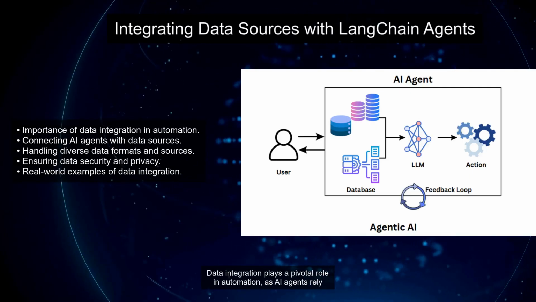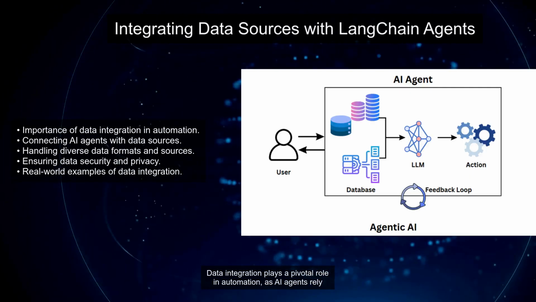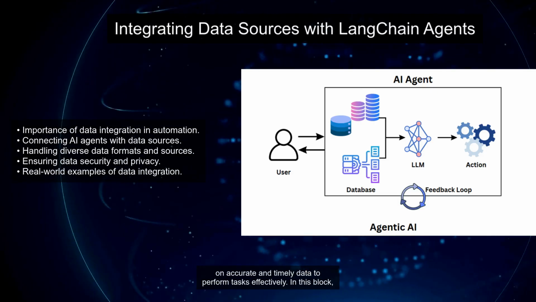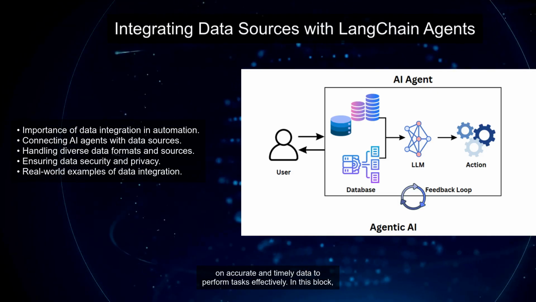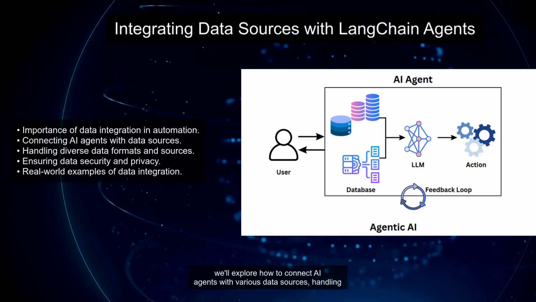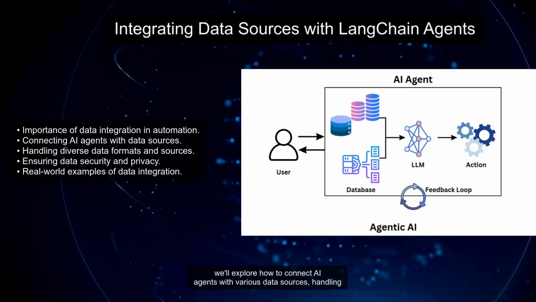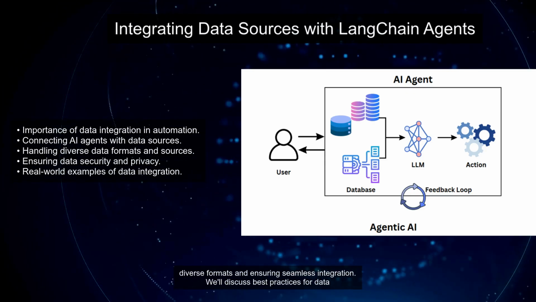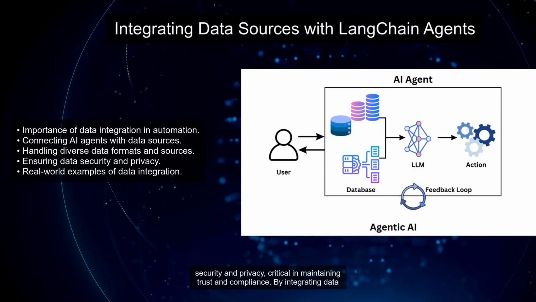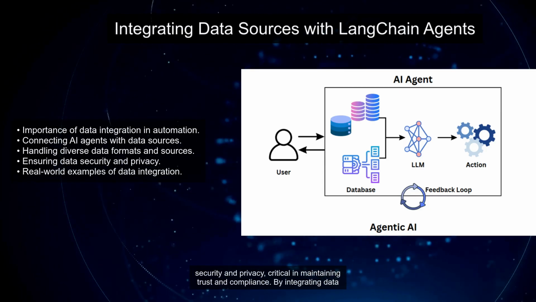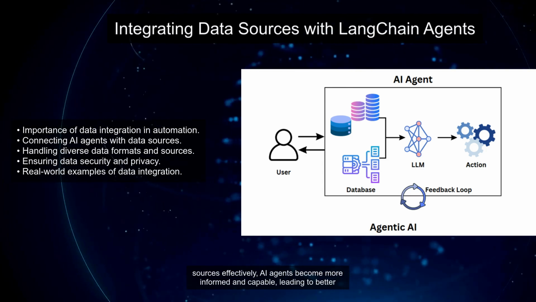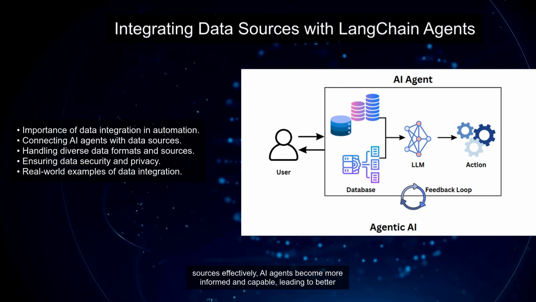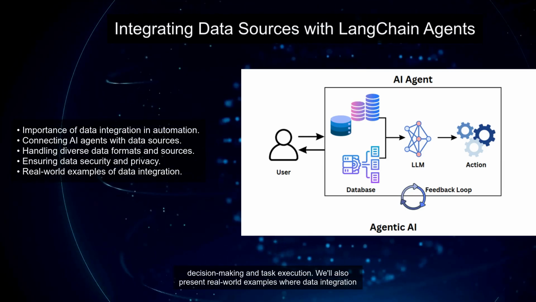Data integration plays a pivotal role in automation, as AI agents rely on accurate and timely data to perform tasks effectively. In this block, we'll explore how to connect AI agents with various data sources, handling diverse formats and ensuring seamless integration. We'll discuss best practices for data security and privacy, critical in maintaining trust and compliance. By integrating data sources effectively, AI agents become more informed and capable, leading to better decision-making and task execution.